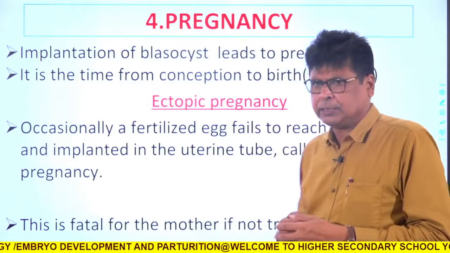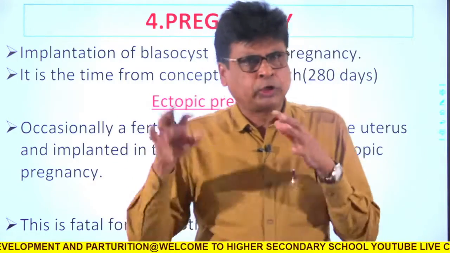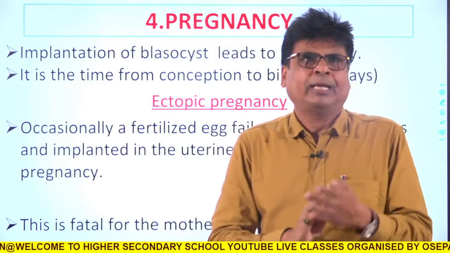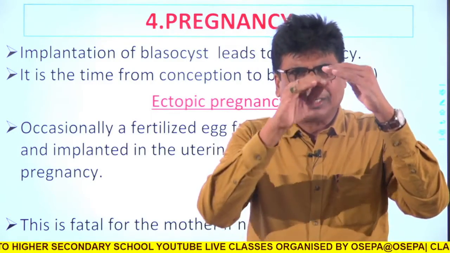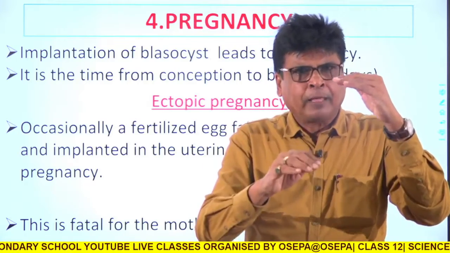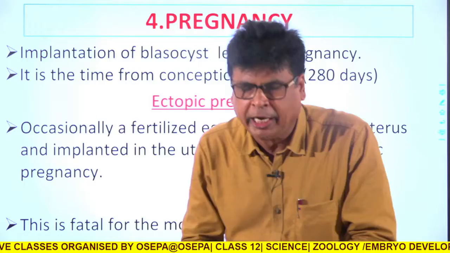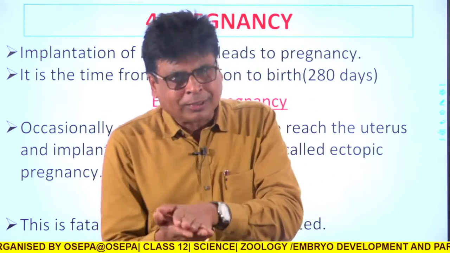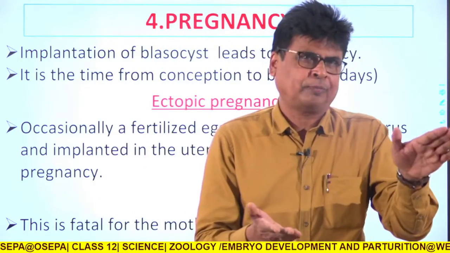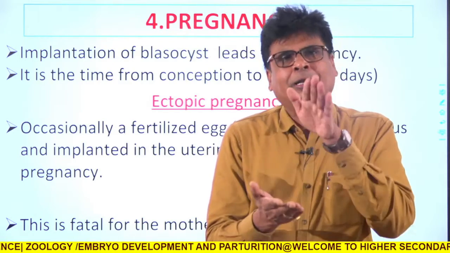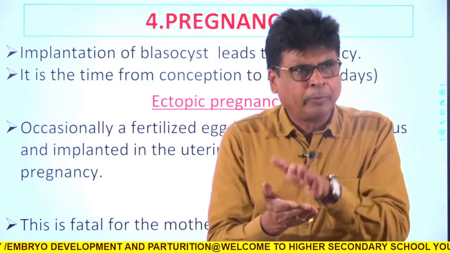Till now, what we studied systematically is that once the zygote is formed in the fallopian tube, it gradually descends and makes its entry into the uterus. So the uterus is the house of the zygote, where the zygote, blastula, gastrula will grow and the embryo will be produced.